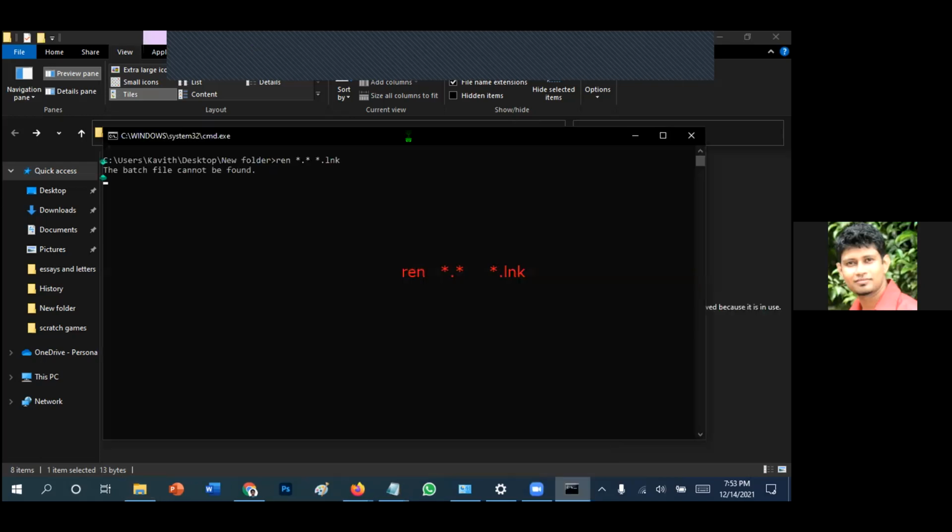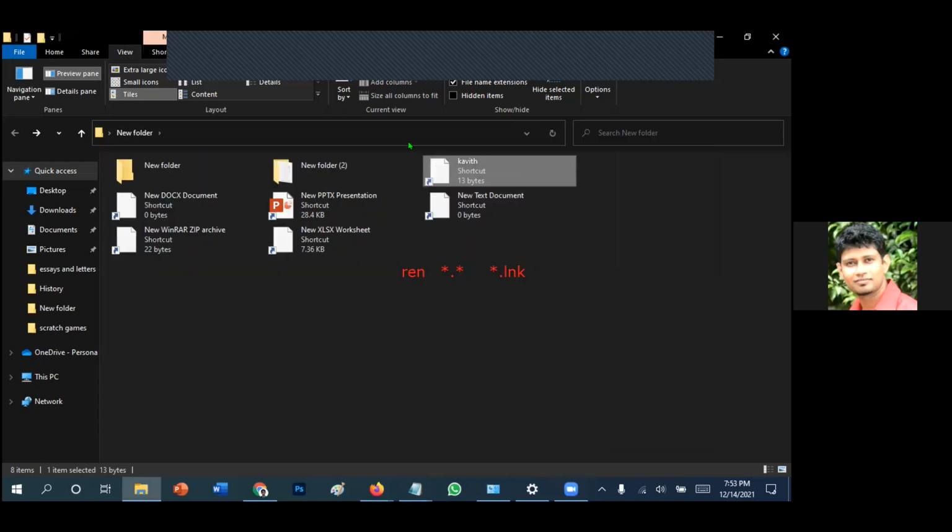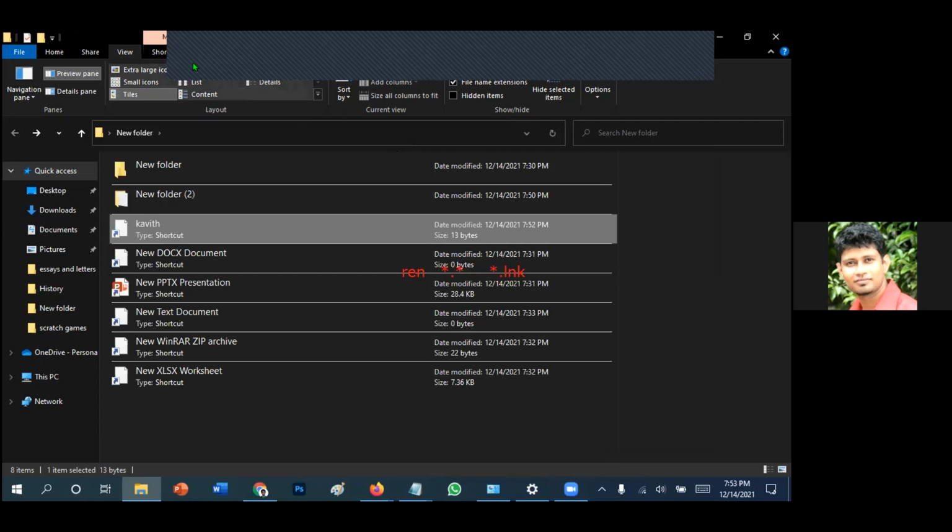Or right click and open, double click or whatever, then what you can see. Everything will be converted to a shortcut, right? Can you see? What is that? So that is the command that we wrote. LNK is the extension for shortcut.